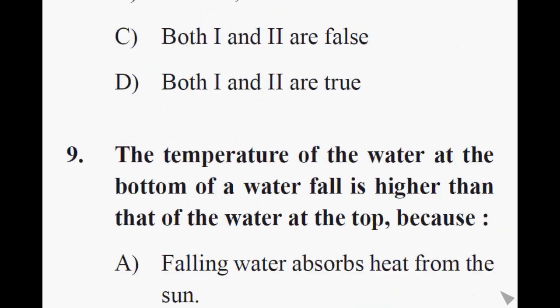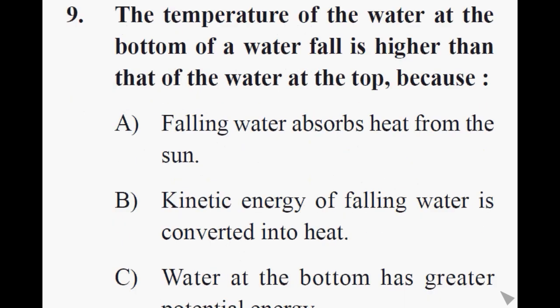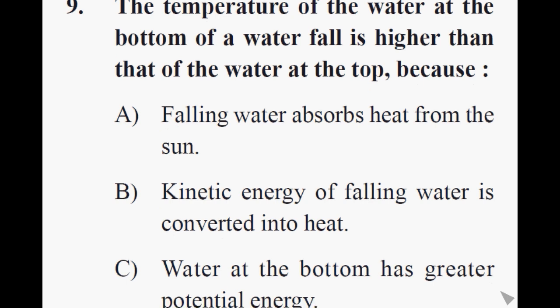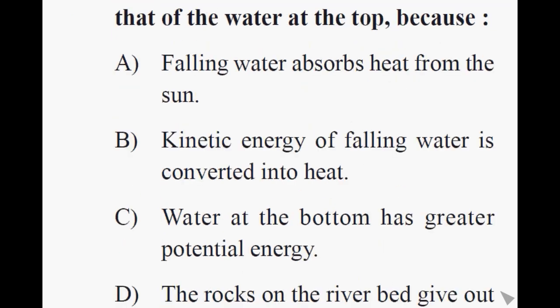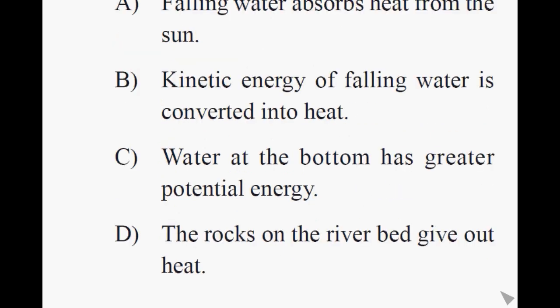Question number 9. The temperature of the water at the bottom of a waterfall is higher than that of the water at the top. Because option A, falling water absorbs heat from the sun. Option B, kinetic energy of falling water is converted into heat. Option C, water at the bottom has greater potential energy. Option D, the rocks on the river bed give out heat. Correct answer is option B. Kinetic energy of falling water is converted into heat.